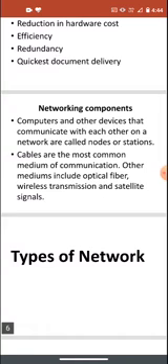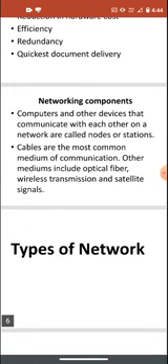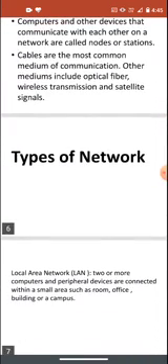So many devices which are connected together are called nodes or workstations. The most common medium for combining them is optical fiber, which we mainly use for the internet, and wire cables, like data cables. And wireless medium, wireless through Wi-Fi and hotspot. And satellite signals, we use for television.